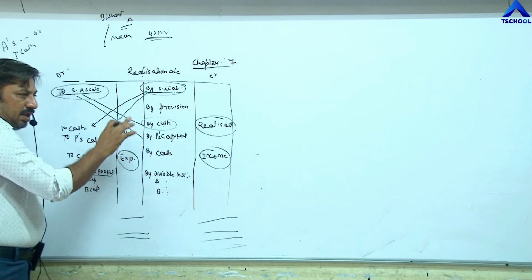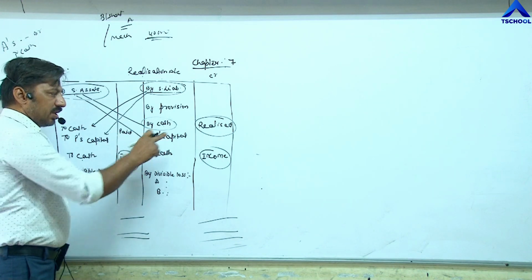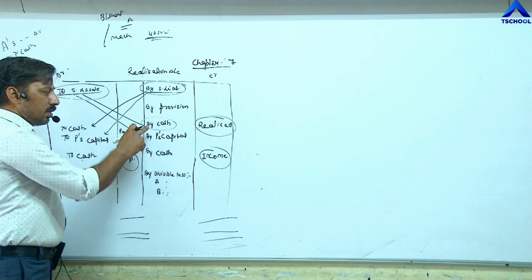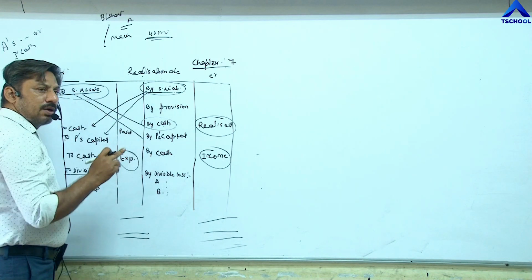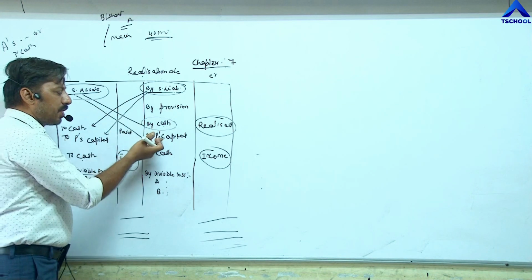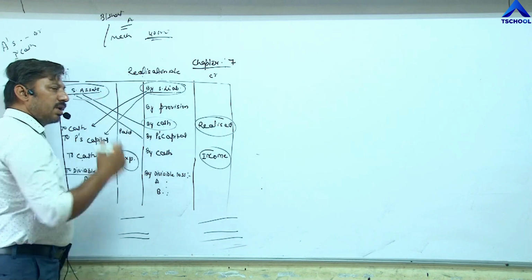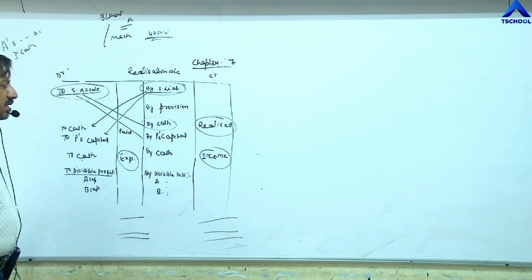Second, if it is given that machinery is realized, means it was sold out, then cash account debit to realization, second entry. Or if it is written that machinery is taken by partner, then partner's capital account debit to realization, second entry. So we need to pass two entries.